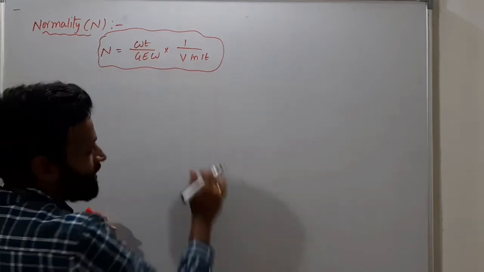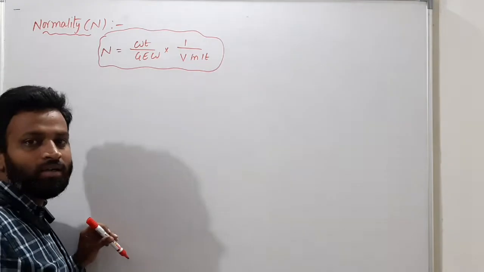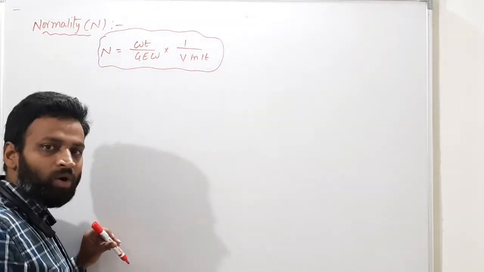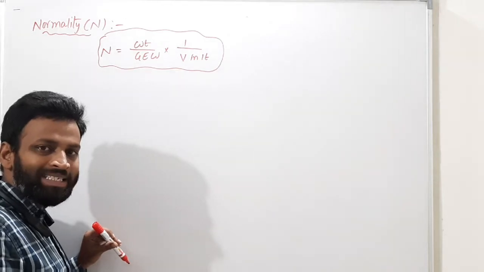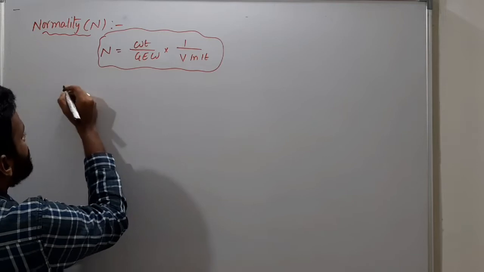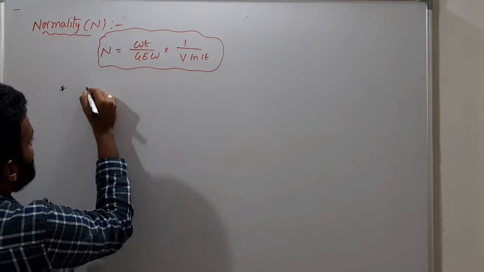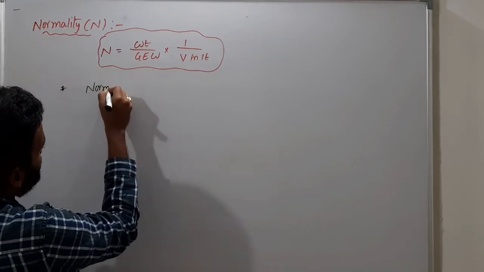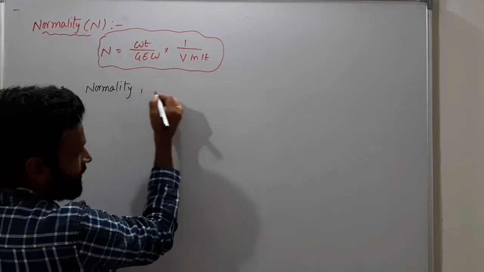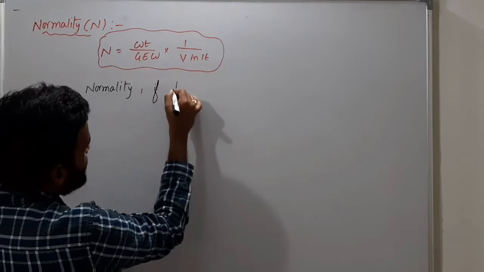I also explained previously what a normal solution, a semi-normal solution and a decimolar solution are. Afterwards we have to discuss the same story: normality calculation if density is given.